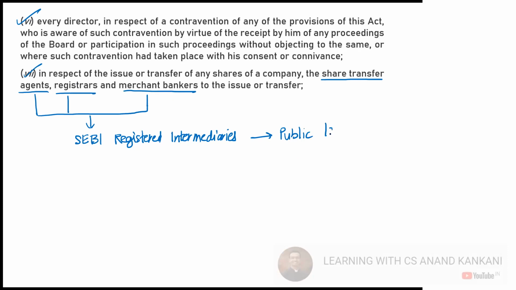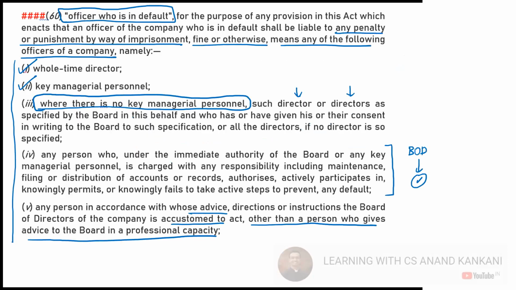At that point of time you'll know who is who, but just understand that even they will be considered officers in default in case the company issues shares or the transfer is made and they default. The share transfer agent is the person who handles the transmission of the shares and everything. So if the shares are not getting transferred, then the Companies Act will catch hold of the share transfer agent and say you are in default, you have not done this. So this is the definition of the officer in default.